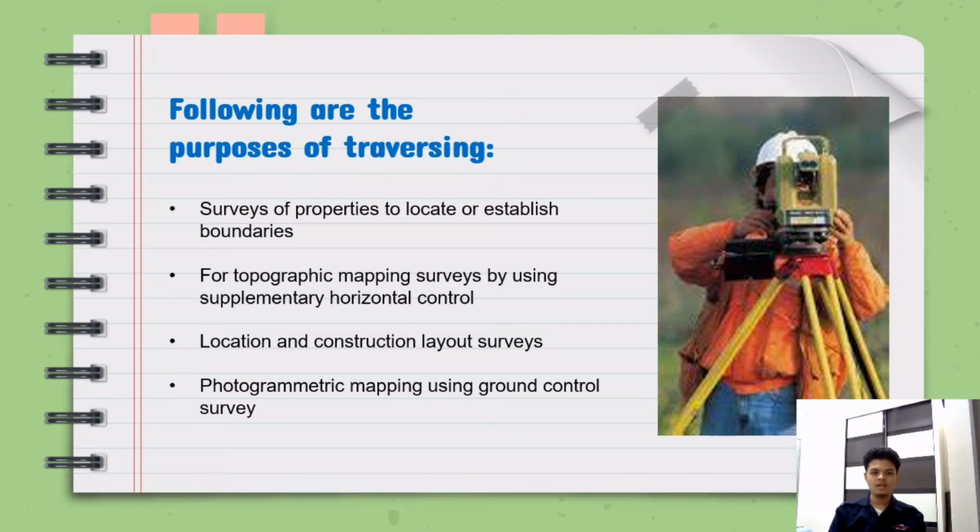These following are the purposes of traversing. First, surveys of properties to locate or establish boundaries. Next, for topographic mapping surveys by using supplementary horizontal control. Third is for location and construction layout surveys. And the final one is photogrammetric mapping using ground control survey.